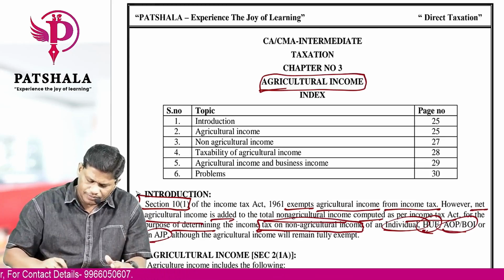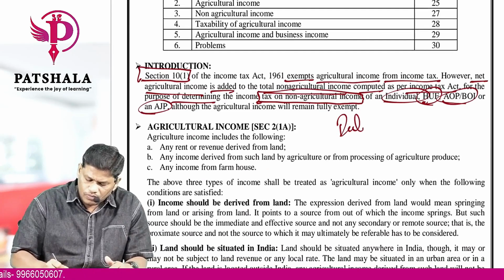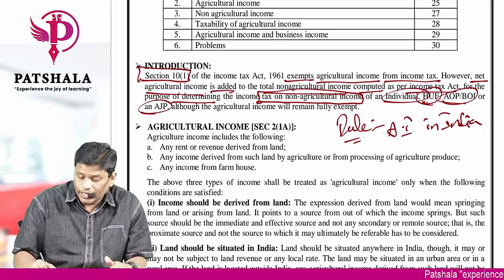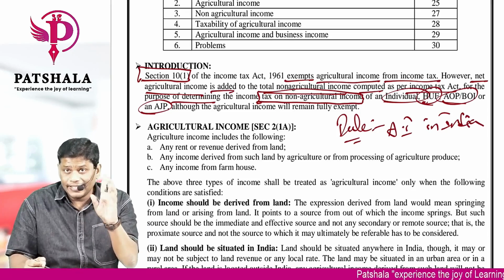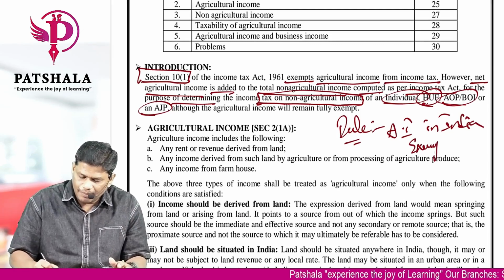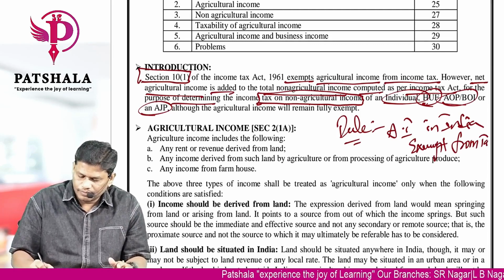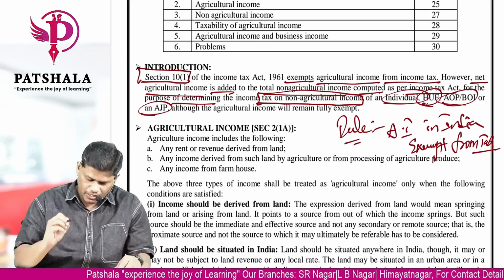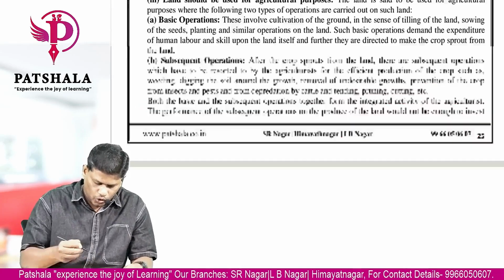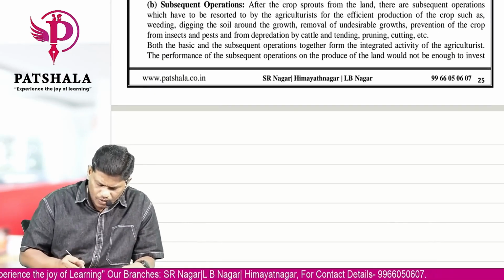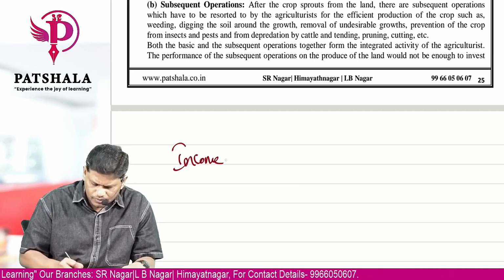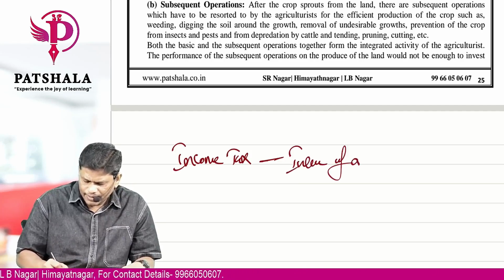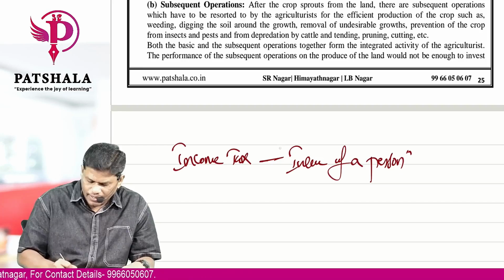So you can say that the basic rule is that agricultural income in India is only exempt from tax. This is also very important that you should note. Agricultural income in India is only exempt from tax. For that purpose, I'll give you one more point that you should note. Income tax is levied on what? Income of a person.